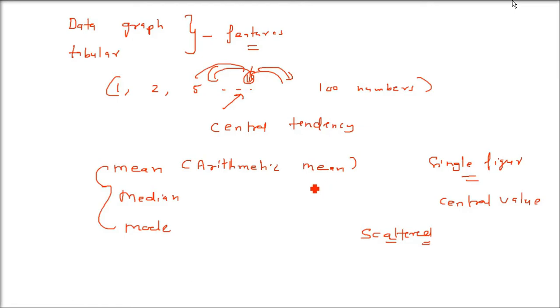We will talk about four things: range, quartile deviation, mean deviation, and standard deviation. But before that, let me give you the problem. Let me write certain distributions. I am going to write three distributions: 1, 5, 9, 13, 17. We have carefully taken these distributions. Why? I'll tell you. Let me write the next distribution.